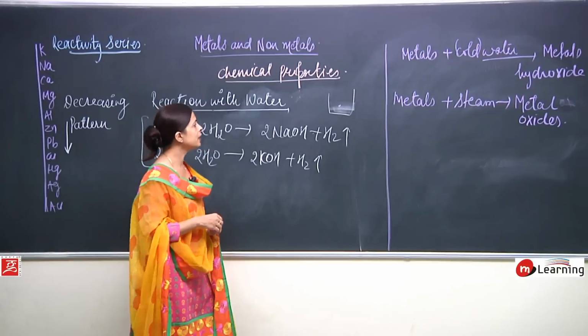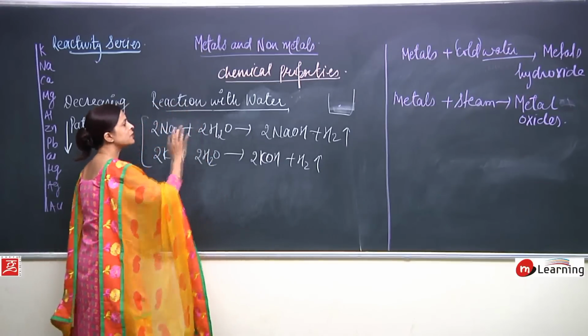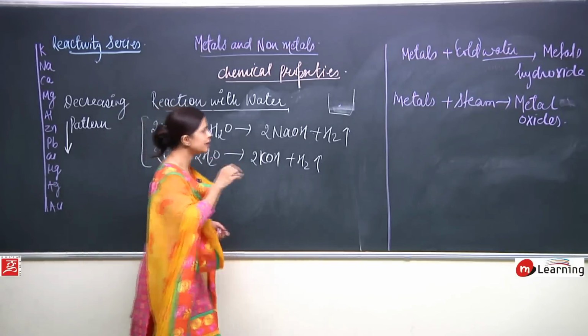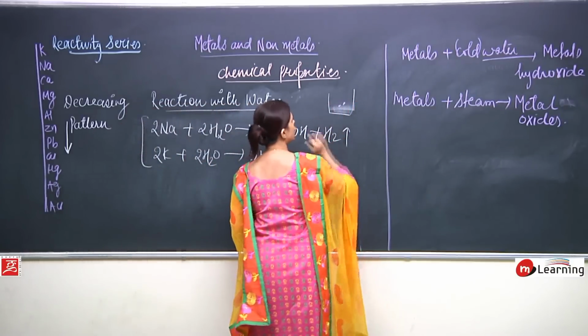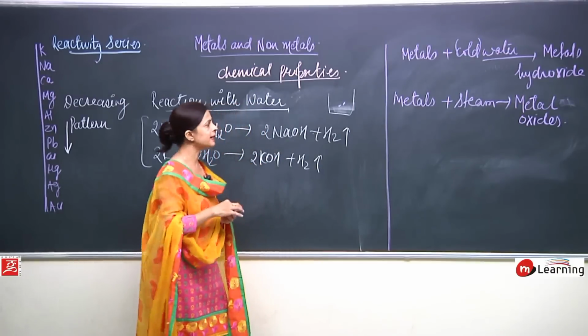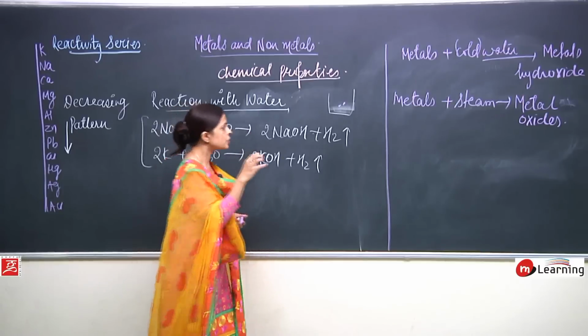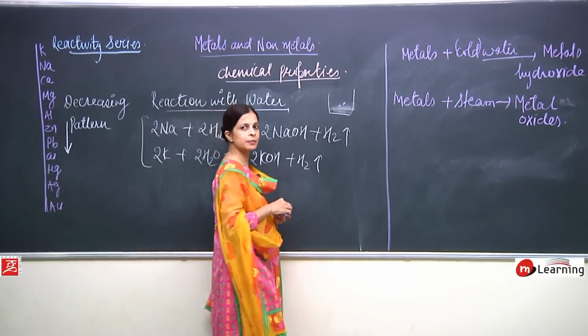Why is it happening? When sodium is reacting with water, hydrogen gas comes out and it catches fire, it starts burning because the temperature becomes very high. So sodium even starts burning.